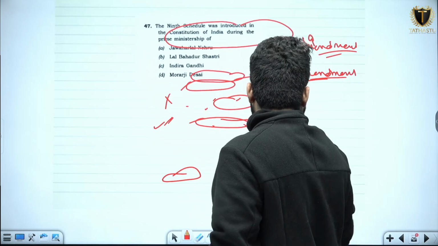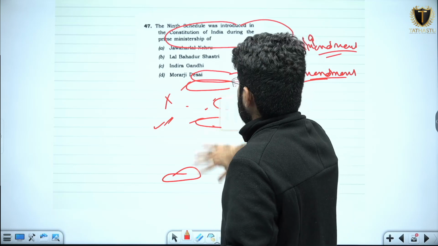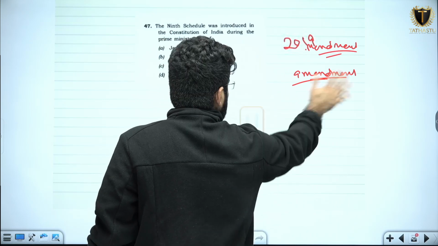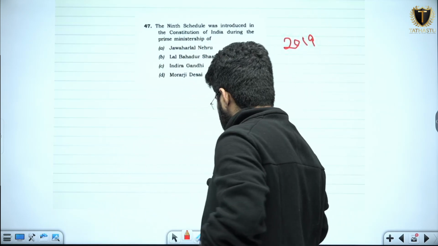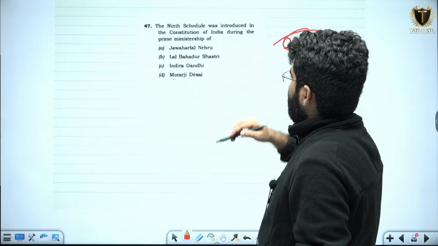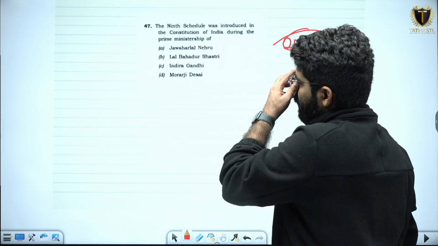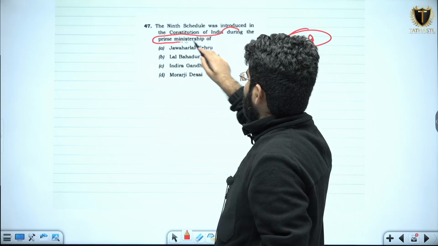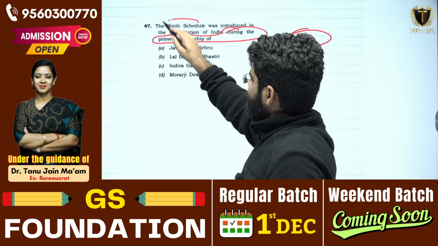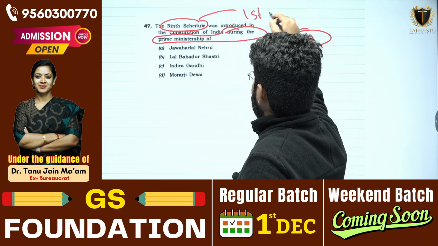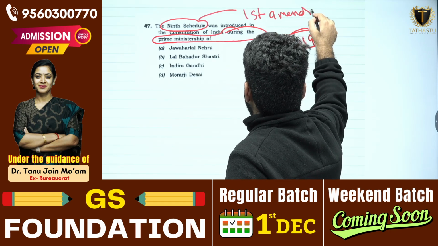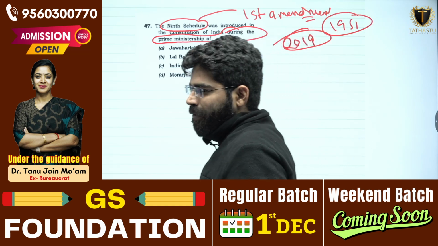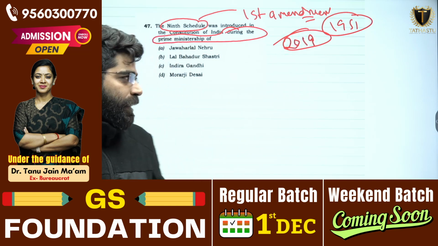Now question number 47. Question number 47 is regarding the 9th Schedule. It was a 2019 previous year question, and the question reads, the 9th Schedule was introduced in the Constitution of India during the Prime Ministership of. See, the 9th Schedule was added by the First Amendment Act, and it happened in the year 1951. And in the year 1951, it was Prime Minister Jawaharlal Nehru.